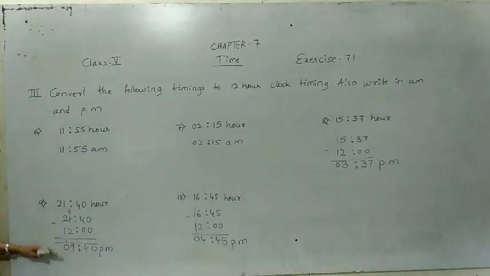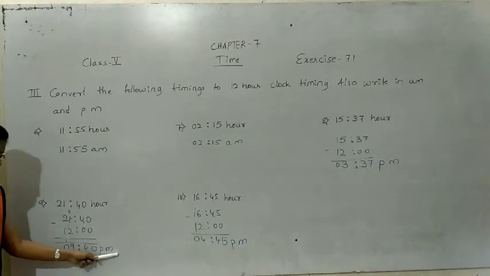And the ninth one, 21 hour 40 minutes. So here the given time is more than 12. That's why we subtract it with 12. 0 minus 0 is 0. 4 minus 0 is 4. 1 minus 2 not possible, so you should take one carry. 1 becomes 11. 11 minus 2 is 9. 2 minus 1 is 1. You should subtract 1 with carry also. That is 2 minus 1 is 1. 1 minus 1 is 0.